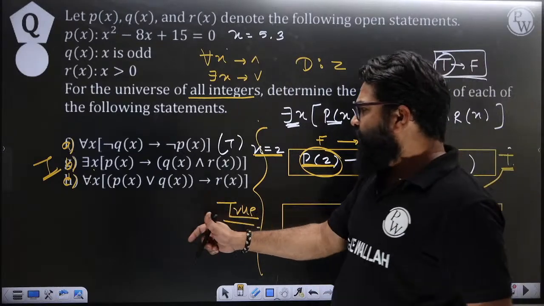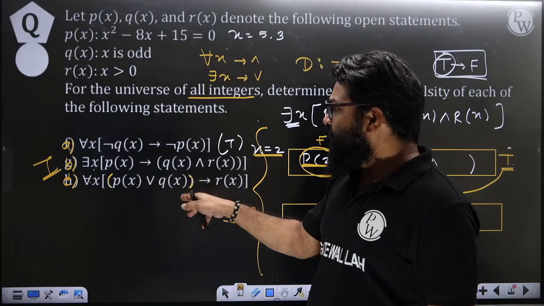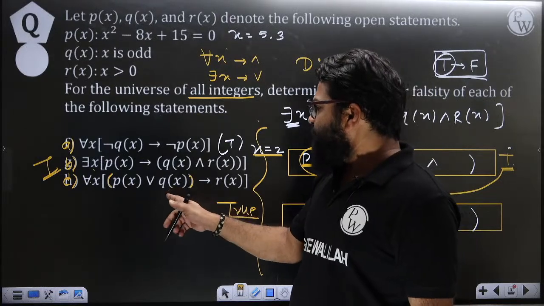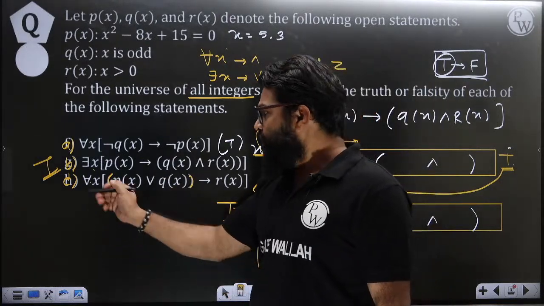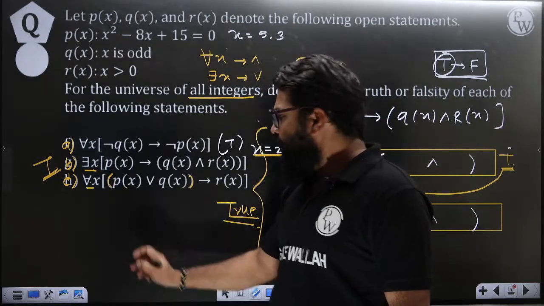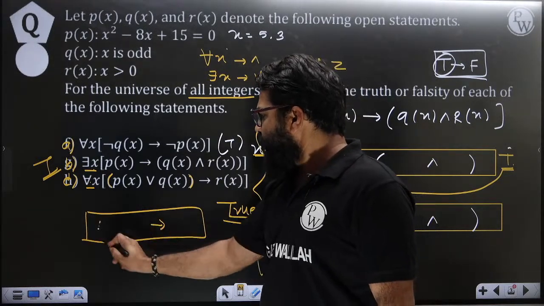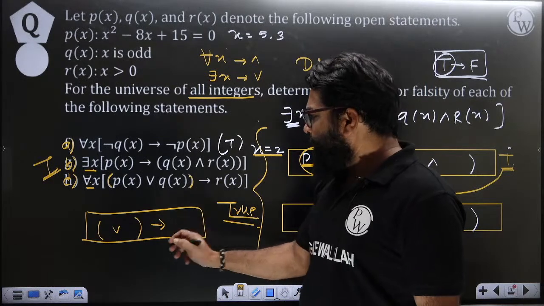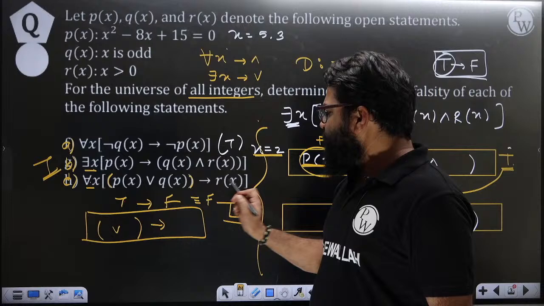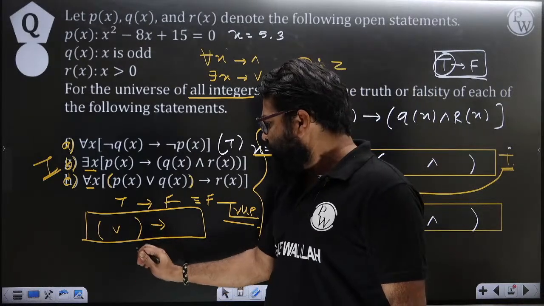What about the second one? Here you will have for all of x, p of x or q of x. How can we make this statement true? See, as I told you, here we will be focusing on a true statement, while here we will be focusing on the false statement. Now for the last one, this is basically an implication, and then here you will have an or condition. So suppose I make the first statement true and the second statement false, I will get the answer as false. Outside of the box, what will you have? Outside of the box, you will have this and condition.